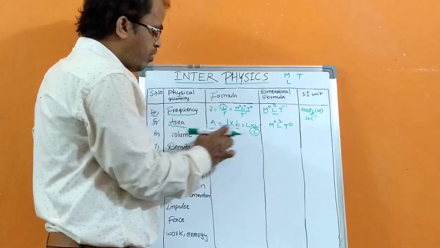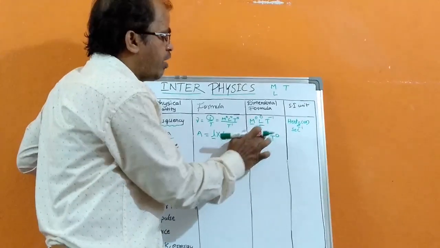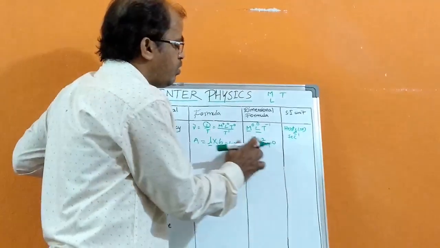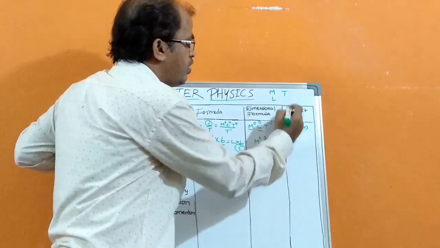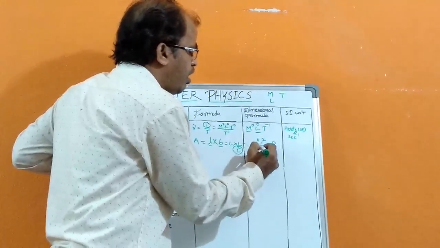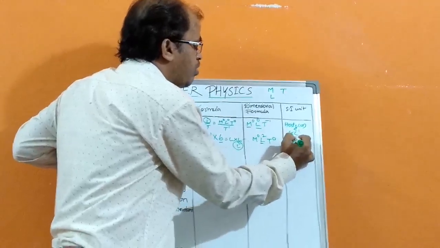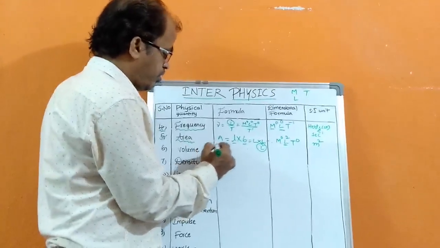Length having the dimension 2. So we can write M power 0, L power 2, T power 0. So there is no mass dimension and time dimension. Its SI unit is length unit meters. So meter square is the unit for area.